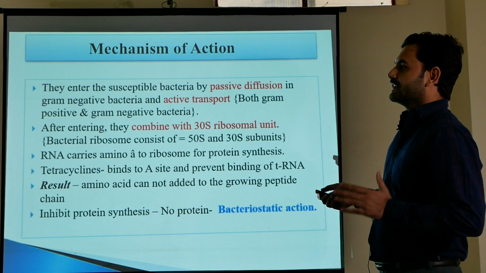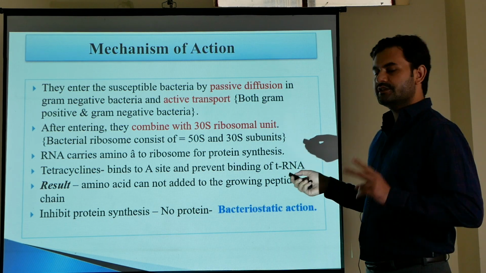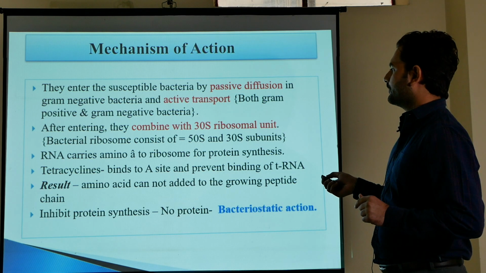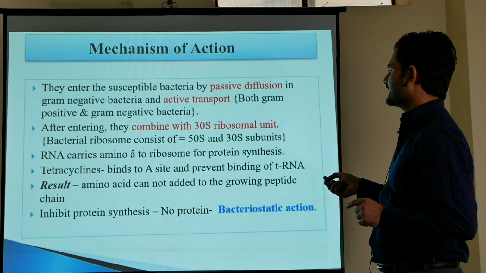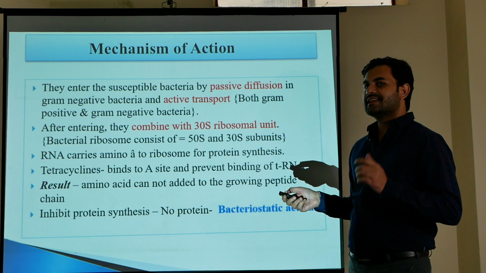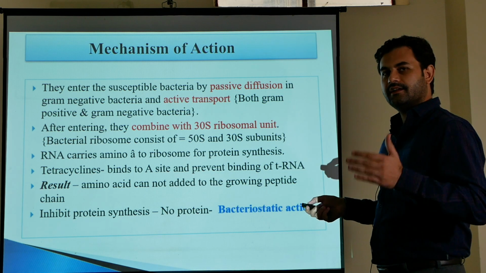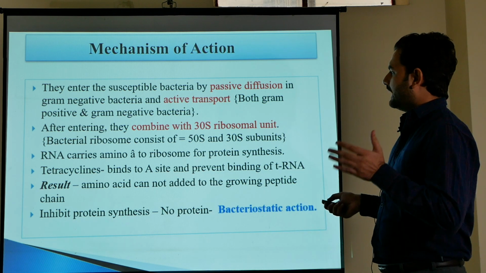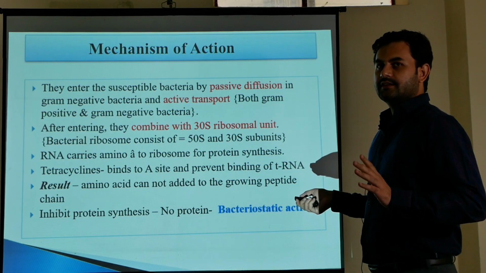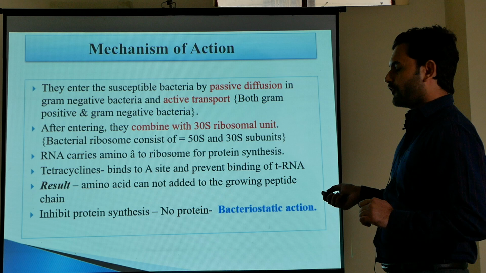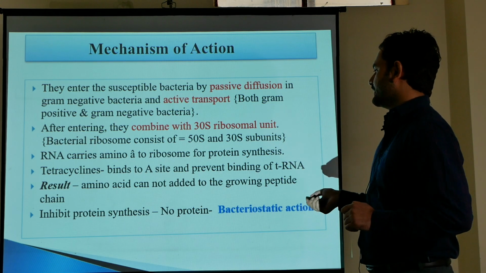After entering, they combine with the 30S ribosomal subunit. There are 2 subunits of the ribosome of bacteria, 50S and 30S. They bind to the 30S ribosomal subunit. After binding with the 30S ribosomal subunit, they prevent the combination of aminoacyl tRNA to mRNA. Due to this, amino acids won't be able to bind the mRNA complex.